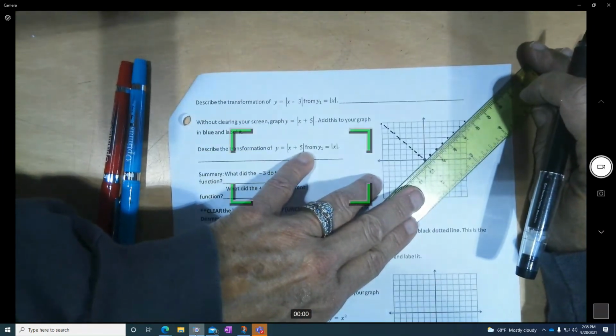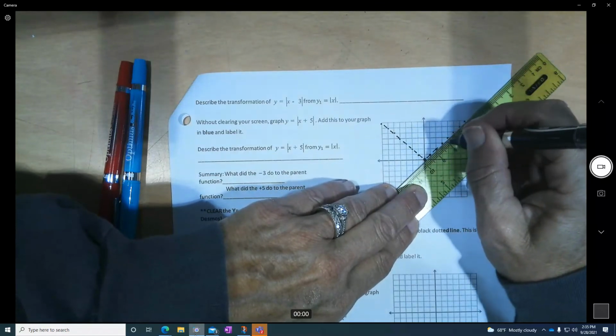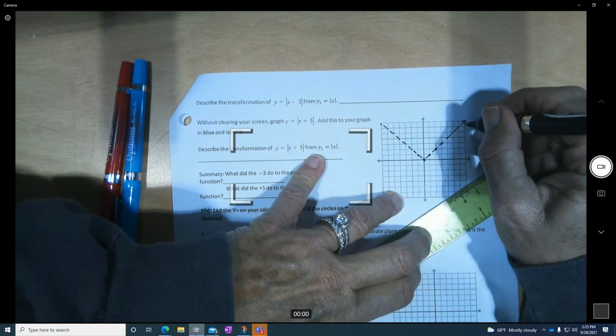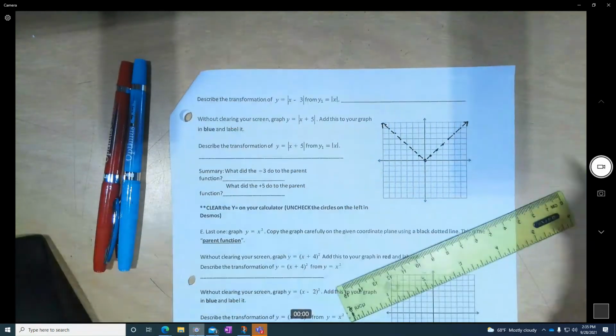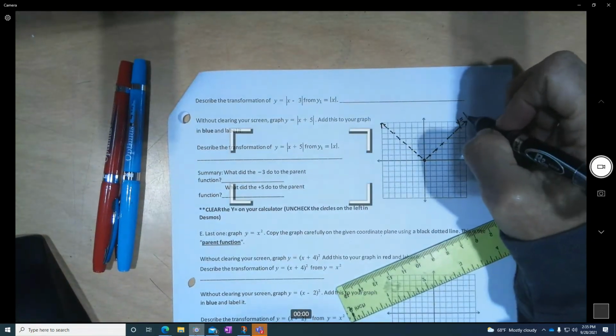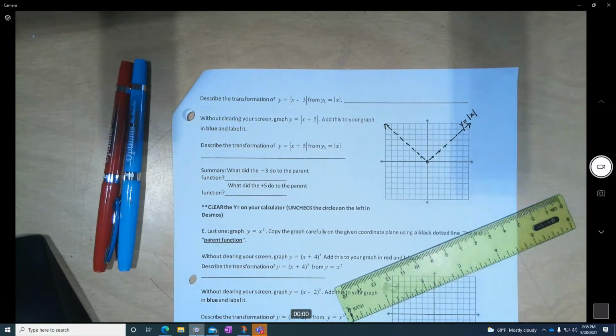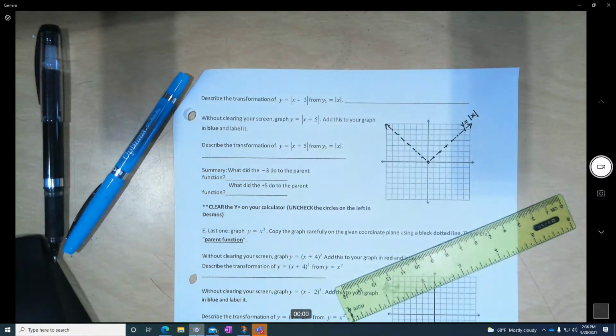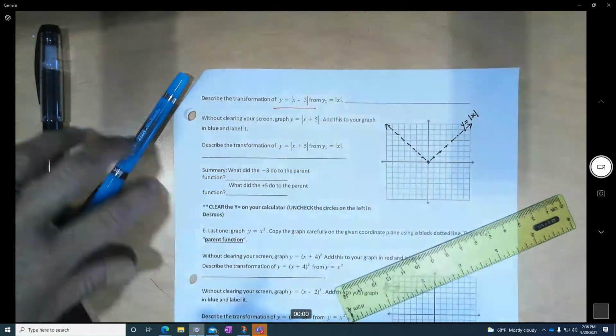This is our parent function. This is y equals absolute value x. And then we're going to do this in red.